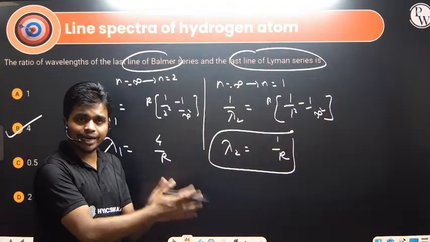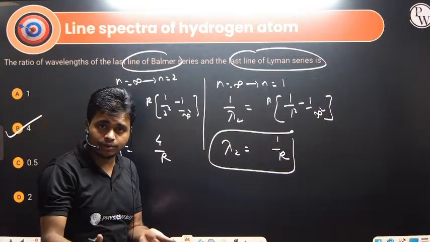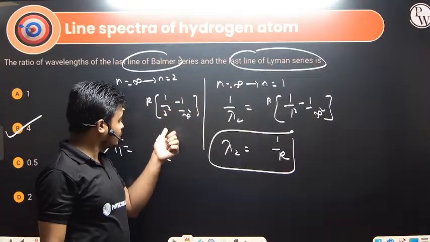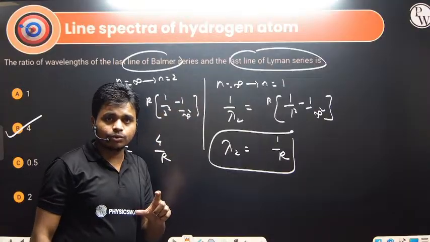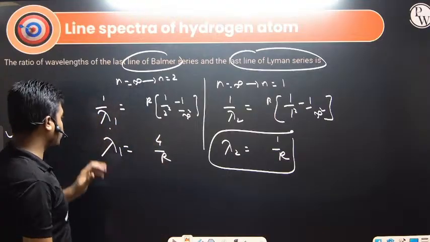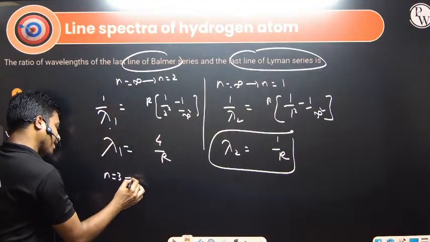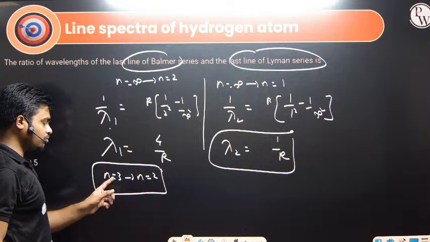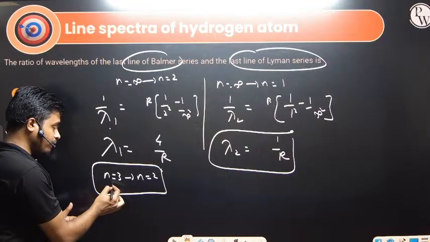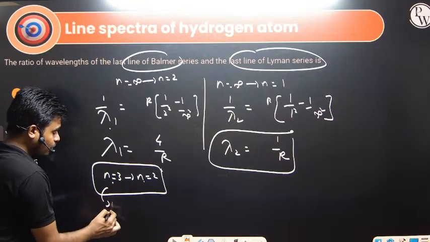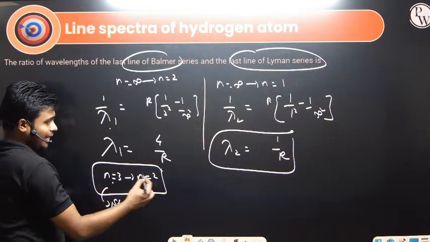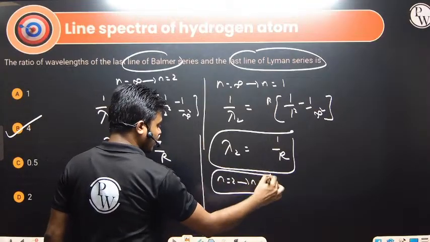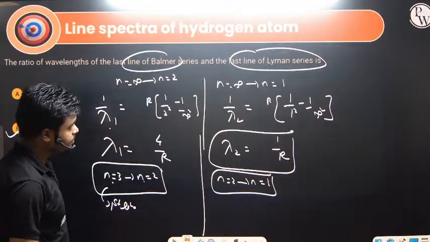So this is the last line when it's jumping from n equals to infinity to n equals to 1. When it's jumping from infinity, this will give us the shortest wavelength. The longest wavelength is the first line, when it's jumping from n equals to 3 to n equals to 2 in case of the Balmer. This will give us the first line of the Balmer. And here in Lyman, n equals to 2 to n equals to 1 will give us the first line of the Lyman. Clear?